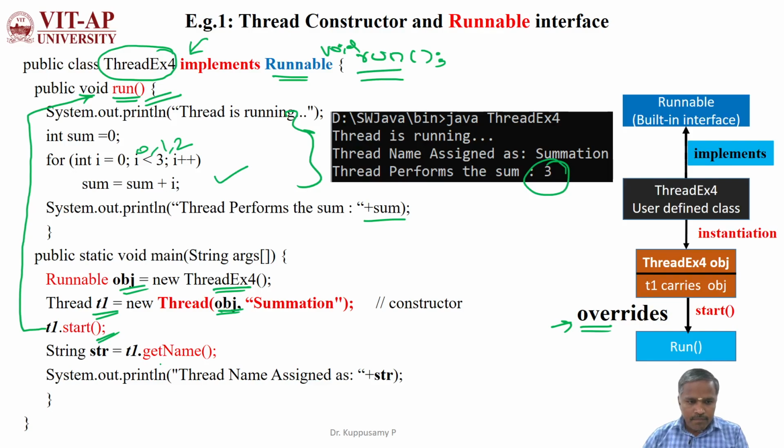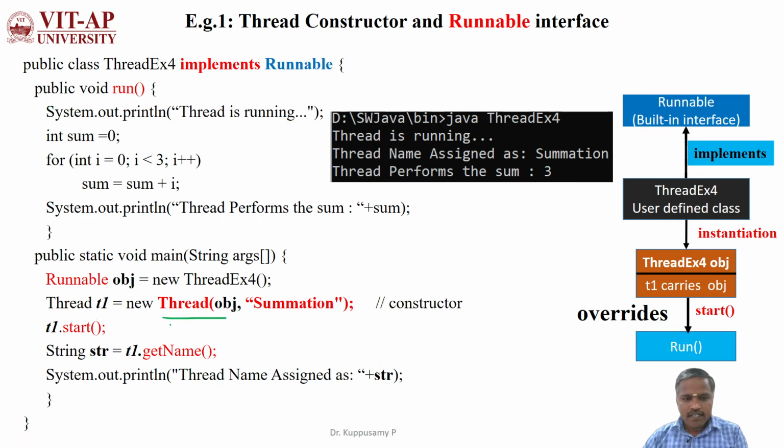The name which is assigned here is accessed by using the method getName, which is assigned to the variable str. Then the str variable value is displayed by using System.out.println, so that is displayed here. Based upon this, we should observe that the Thread constructor is used to perform the operations of the object which is implementing the Runnable interface, and also we are assigning the name through the constructor.